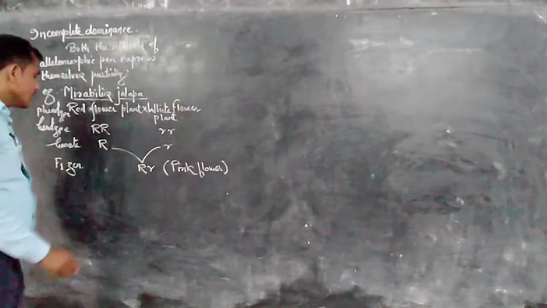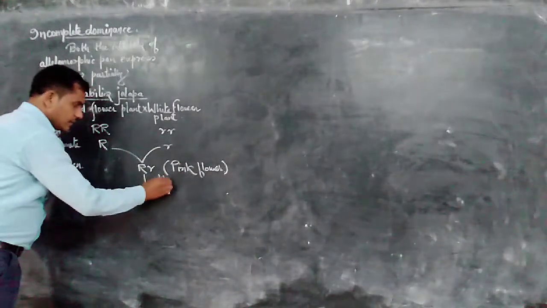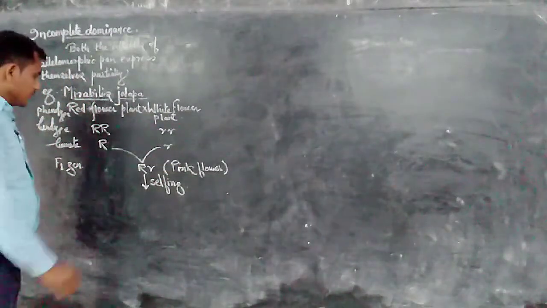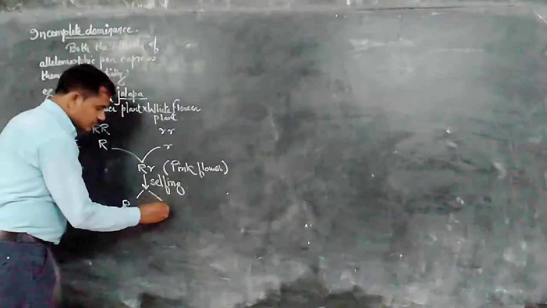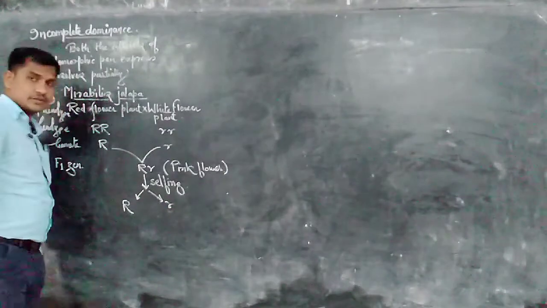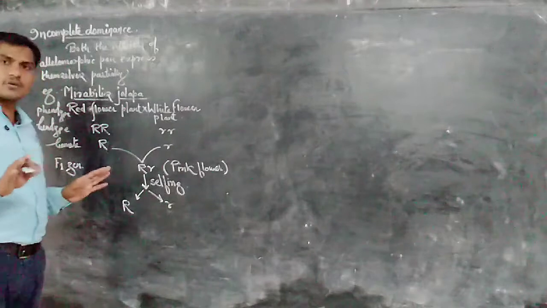Now see, when selfing is carried out in the F1 progeny, it produces two types of gametes, capital R and small r. But this small r is not a recessive gene. There is no recessive or dominant gene.